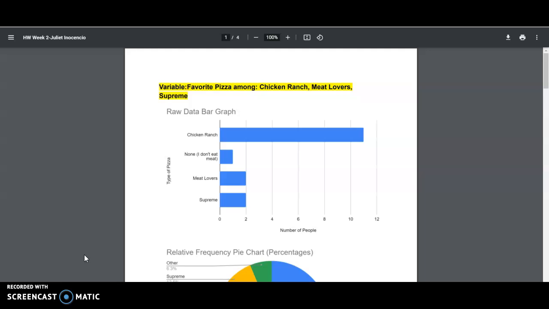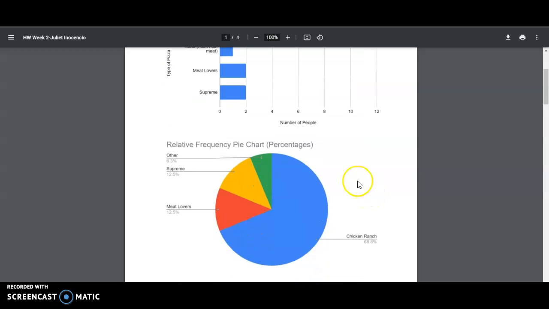And so starting off, we have the first variable that I chose, which was favorite pizza, and the choices for that were chicken ranch, meat lovers, and supreme. And as you can see here on my screen, this is the raw data bar graph that I created for it. On the y-axis, we have the type of pizza, and on the x-axis, we have the number of people or tally of people who chose that specific pizza. And then I created a relative frequency pie chart in percentages.